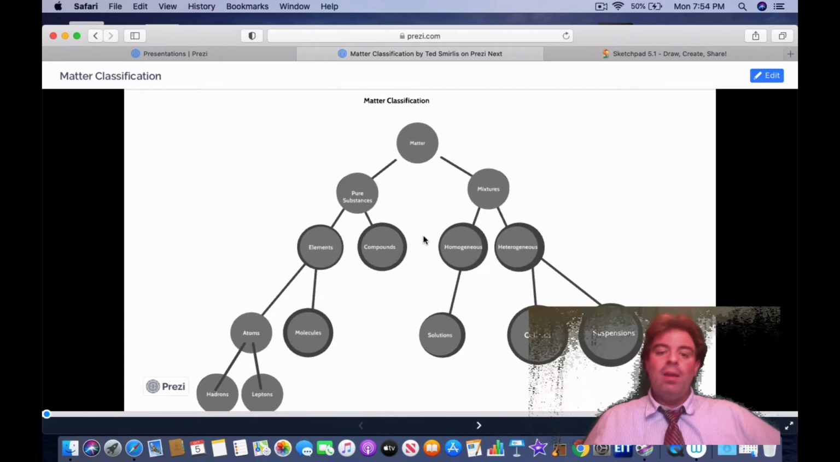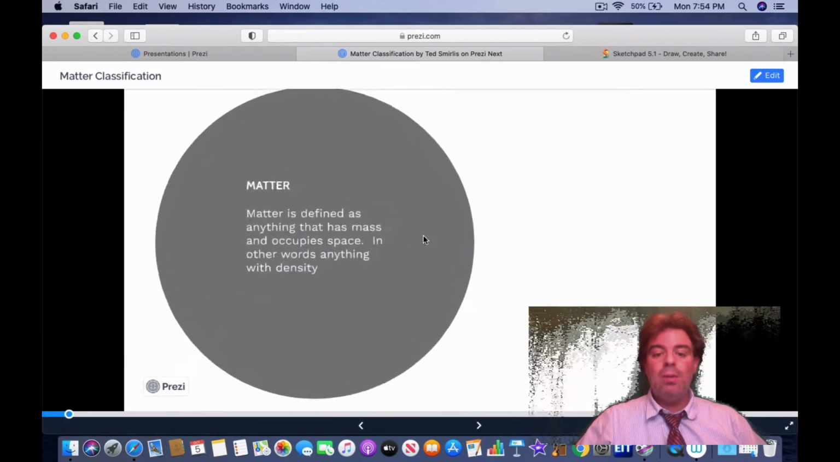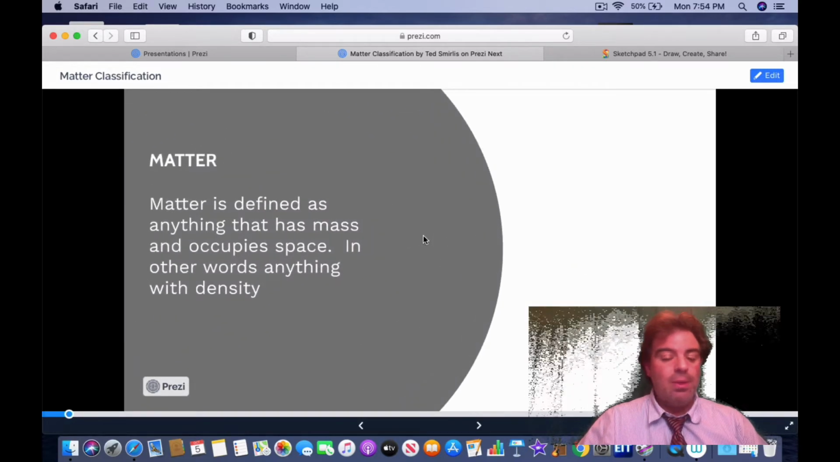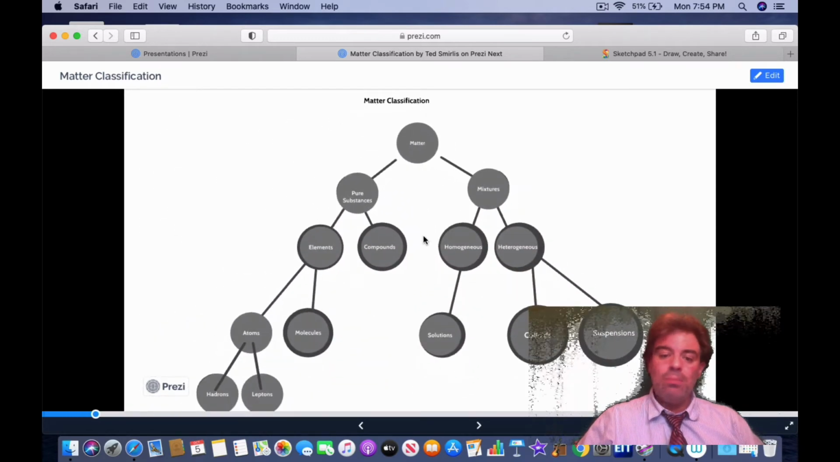So, here before you is a matter classification scheme. Everything on top starts with matter. Everything we see in the observable universe belongs under the category of matter. Matter is defined as anything that has mass and occupies space. In other words, it's anything with density. Matter breaks into two major categories: pure substances and mixtures.